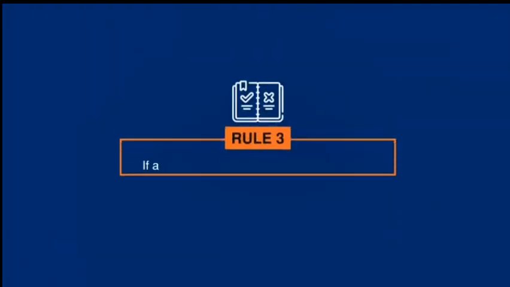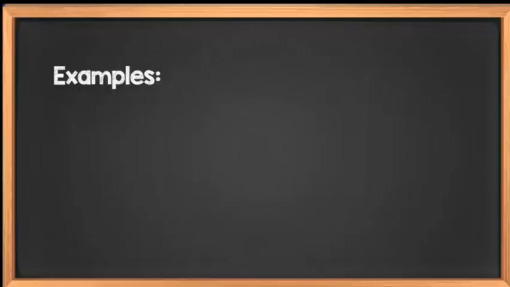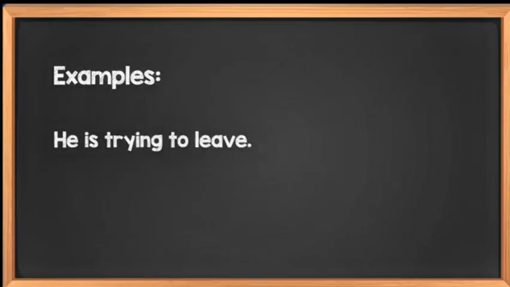Rule 3. If a verb follows to, it is called an infinitive, and it is not the main verb. You will find the main verb either before or after the infinitive. Examples: he is trying to leave. To leave is an infinitive. The main verb is trying.